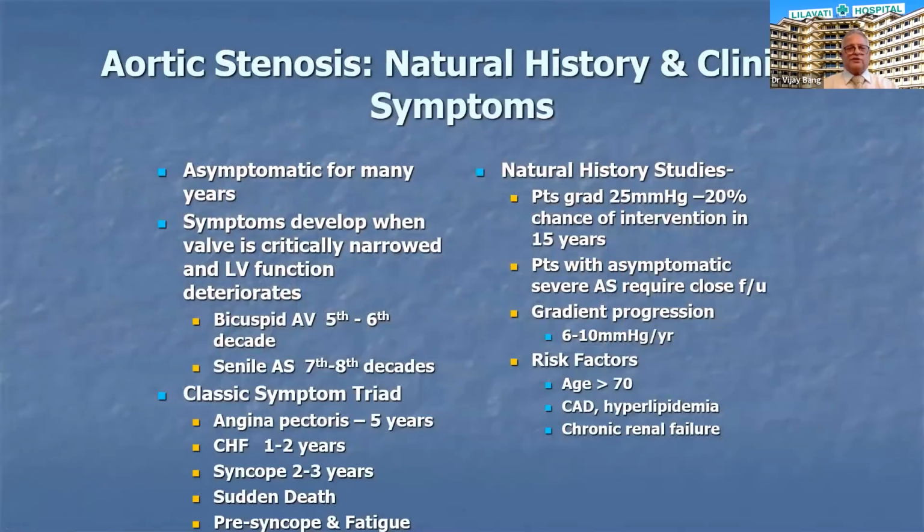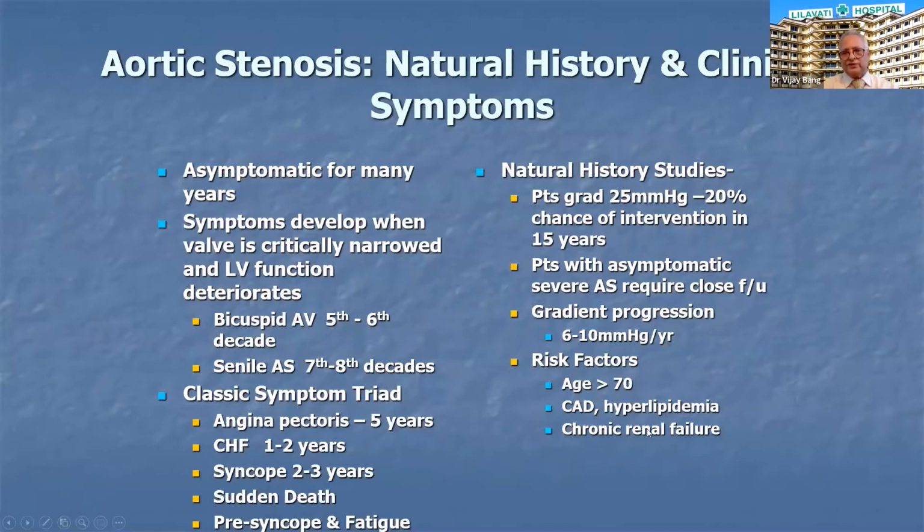Now, coming to the natural history, the symptoms develop only when the aortic valve size is reduced to 1/3 of its normal size. So most of these patients of bicuspid aortic valve will present in the 5th or 6th decade with symptoms, whereas the degenerative one will present in the 7th or 8th decade with symptoms. The reason being the gradient progresses at the rate of 6 to 10 millimeters of Hg per year.